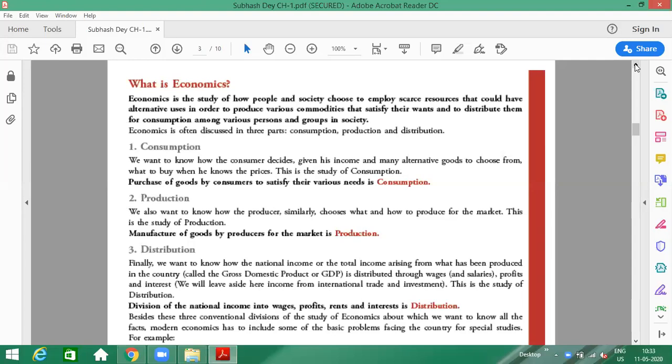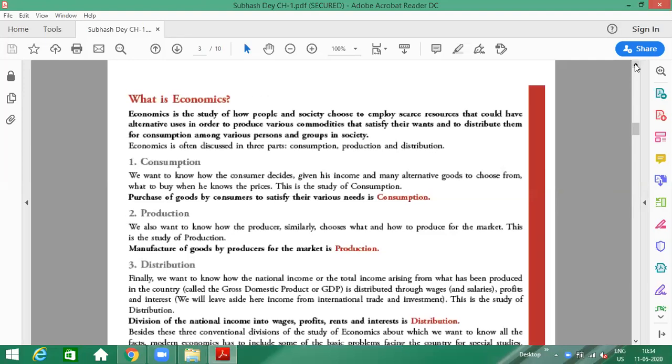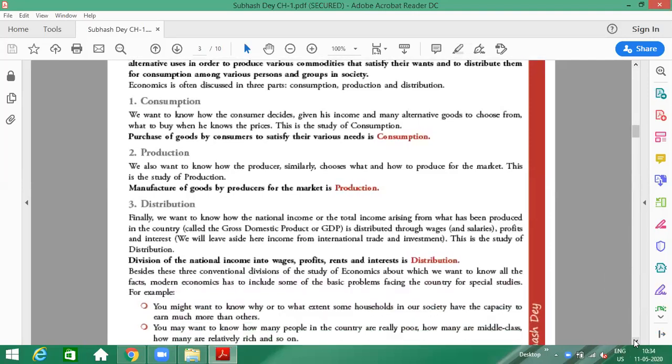लैंड के बदले में हमें रेंट देना होता है, लेबर के बदले में हमें सैलरीज एंड वेजेस देनी होती है. सेम वे कैपिटल के बदले में we have to give the amount, है ना. कैपिटल का अमाउंट भी तो हमें देना है, इंटरेस्ट वगैरह जो देना होता है बदले में. And because the entrepreneur is working there, we have to give them the profit. The business has to give them the profit. So ultimately, all these sectors of production are getting some factor payment that is known as distribution. उसको हम लोग distribution बोलते हैं. ठीक है.